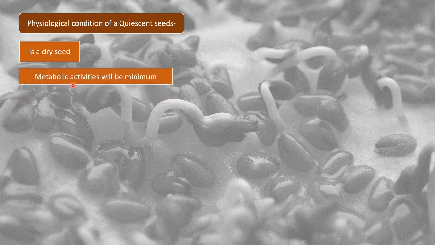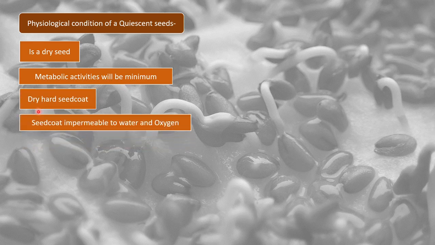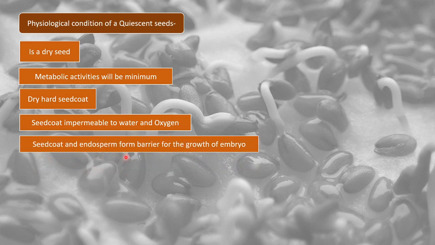These have metabolic activities that will be minimum. As it is dry and has no water, there wouldn't be many activities or metabolic processes going on. It would be very minimum inside the seed. It will have a dry hard seed coat which will not allow water to get in. The seed coat will also be impermeable to water and oxygen. So the seed coat will not allow water and oxygen to get in, and the seed coat and endosperm form a barrier for the growth of the embryo.